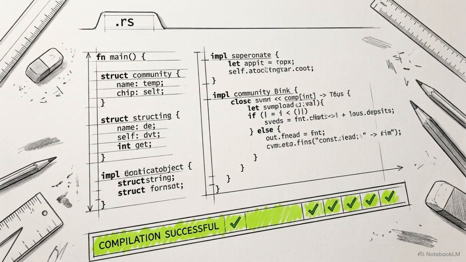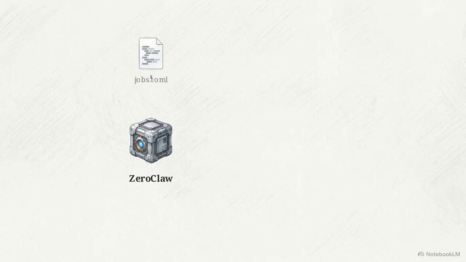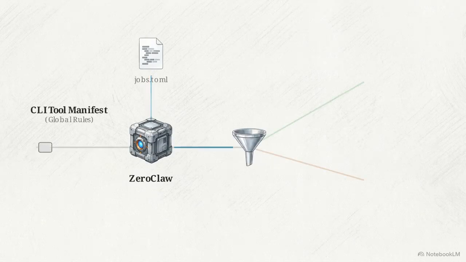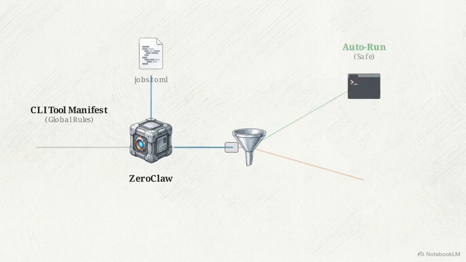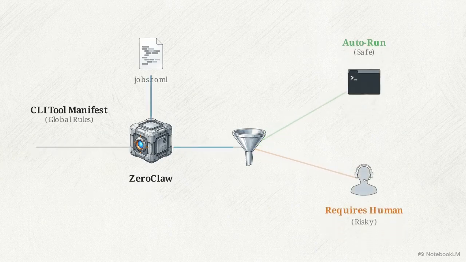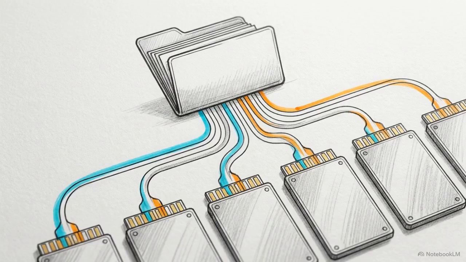Contrast those Python and Node-based tools with an executor like ZeroClaw. As a Rust-based binary, it requires a distinctly different structural adapter setup. ZeroClaw uses native TOML configs for its jobs in sandboxes to enforce the runtime policy. It mechanically checks the manifest to determine which CLI commands it can run autonomously and which require human approval. The primary directive of this layer remains constant. The central markdown dictates the global behavior, while the thin adapter handles the granular runtime execution.